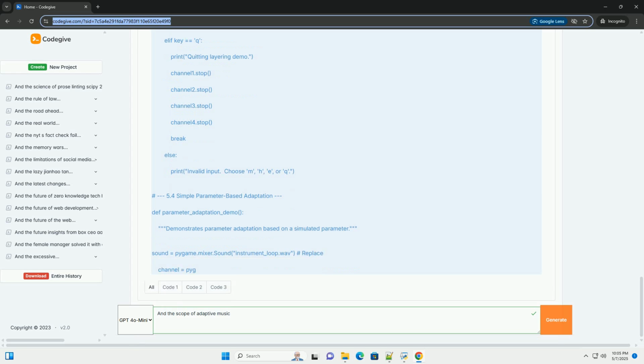Audio middleware, Wwise, FMOD. Audio middleware provides a more advanced set of tools for managing and controlling audio in games. They offer features such as interactive music systems, sound effect design, and spatial audio processing. Middleware often requires programming, but provides a graphical interface to organize and manage audio assets.